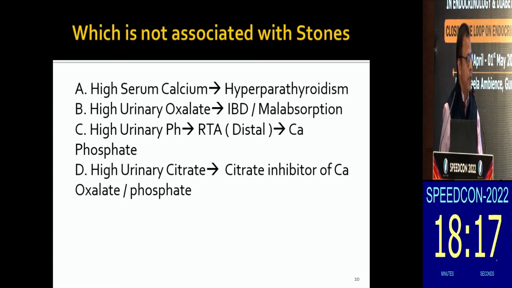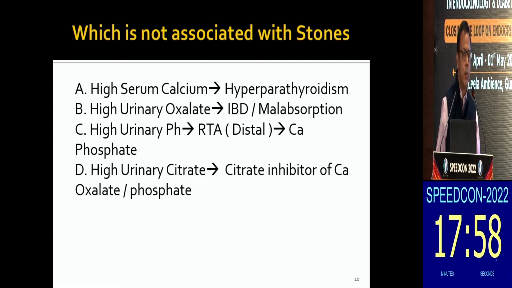High urinary pH, especially in renal tubular acidosis or other causes, can cause calcium phosphate stones. Calcium oxalate is usually not related to any disturbances in urine pH, but calcium phosphate, yes, once you have high urinary pH. So what should be the cutoff for the urinary pH to promote calcium phosphate stones? Usually the studies have shown it should be more than 6.5.